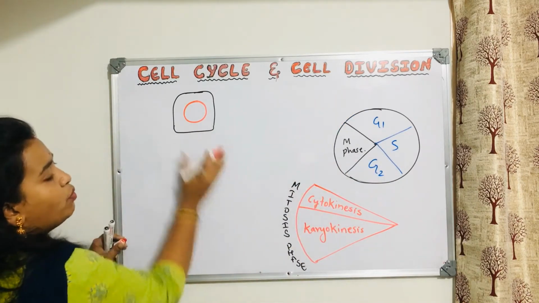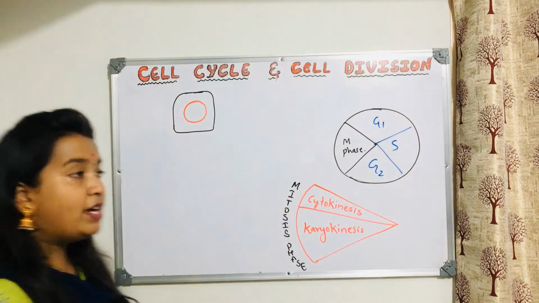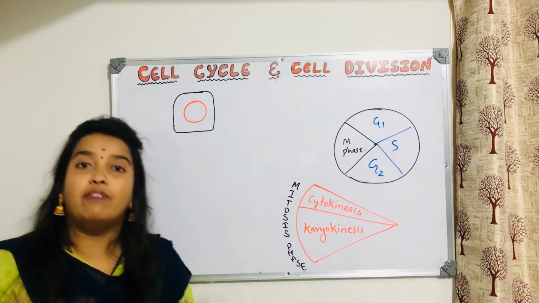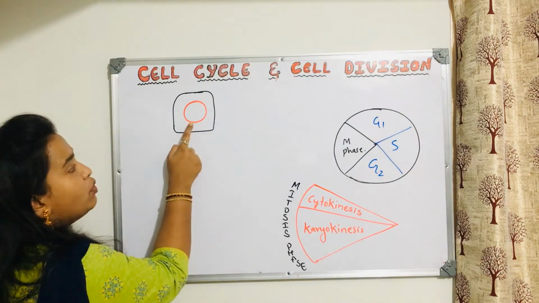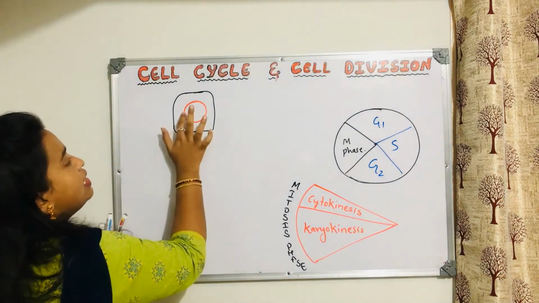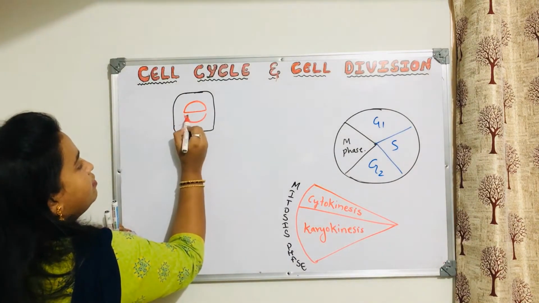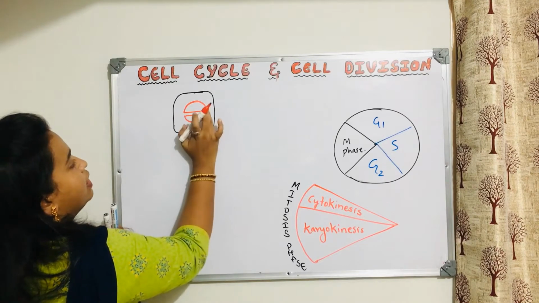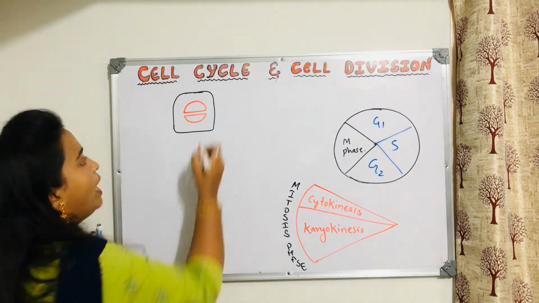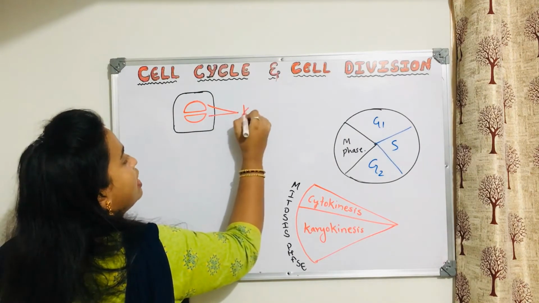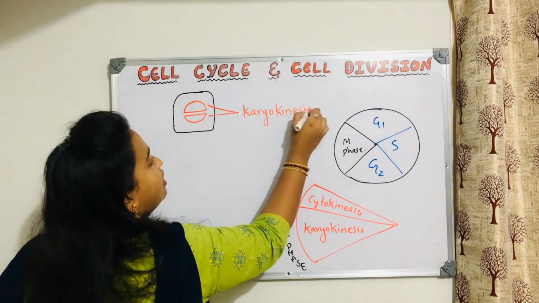I'm just explaining what karyokinesis is now. This is the cell, this is the nucleus. So what happens when a cell needs to divide? The first thing that happens is the nucleus will divide. This nucleus that you are able to see will divide first, like this. So the division of the nucleus is called karyokinesis. Why? Because the nucleus is known as karyon.